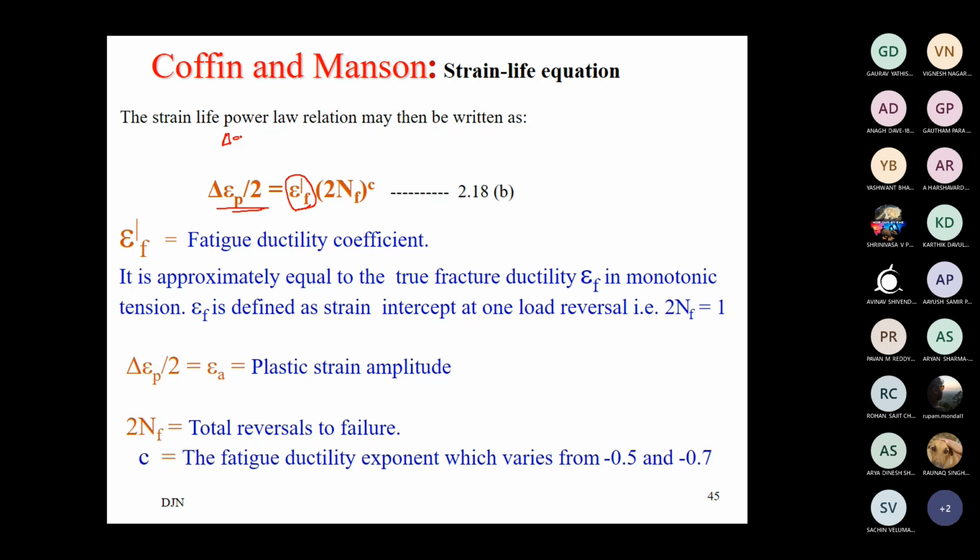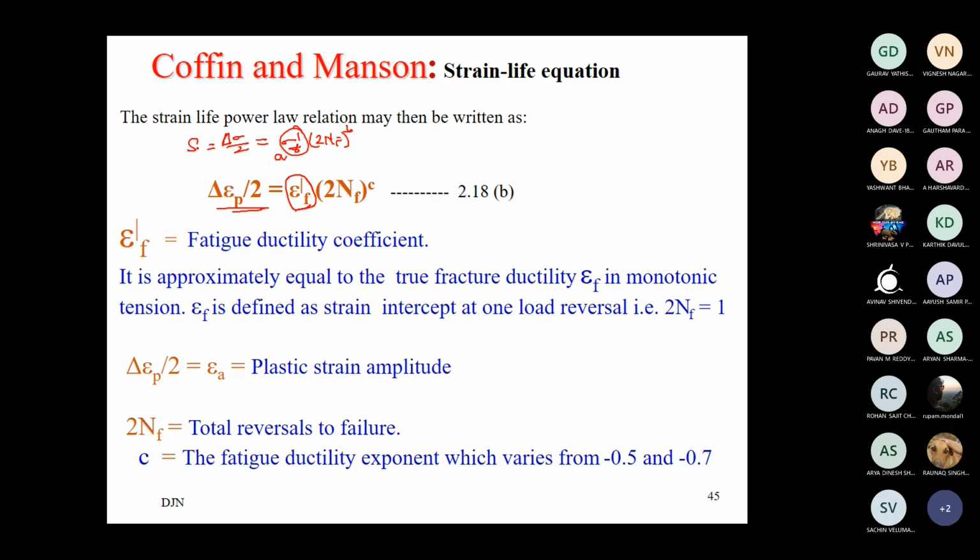Earlier we used to write the Basquin equation, delta sigma by 2 equals sigma f dash times 2Nf to the power b, where b is the slope of the corresponding curve, and sigma f dash, or the constant A, is the true fracture strength of the material.